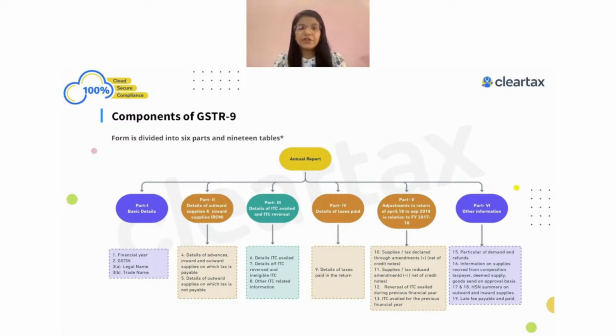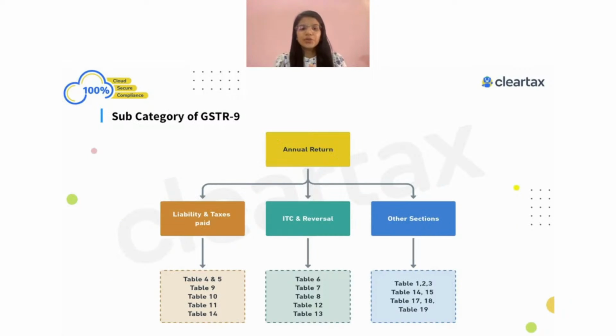Now let's divide these parts into 3 major parts, right? We have just divided this entire annual return into 3 major parts, because now we are going to focus on the specific part and then we will fill our GSTR-9 form. When we are dividing the GSTR-9 form, we are going to divide this into the liability and the taxes paid. That's one important part. Then we will be focusing on the ITC and its reversal. Third one would be other sections. These are the 3 important parts into which we are going to divide the GSTR-9 form.